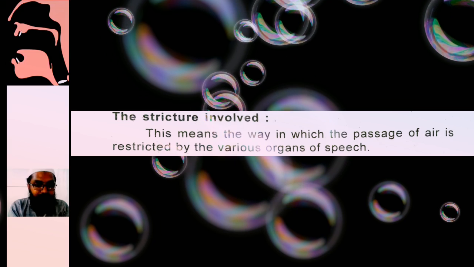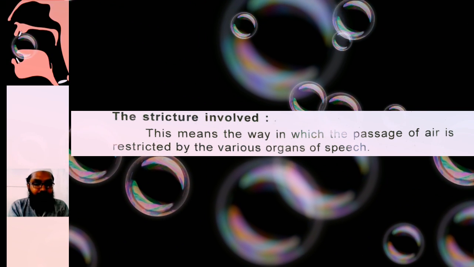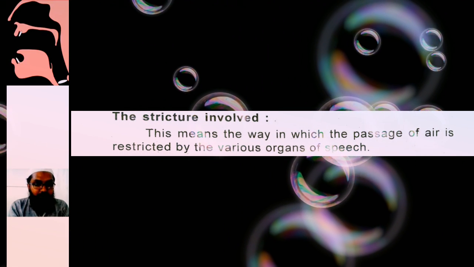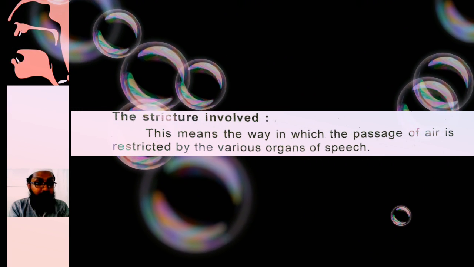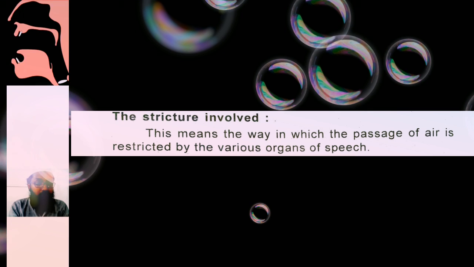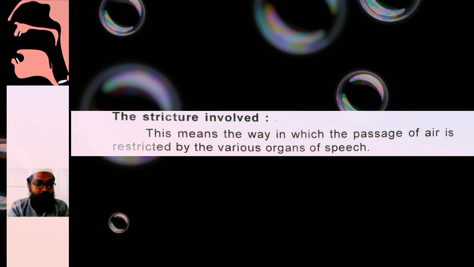Then we have stricture. Stricture means the way in which the passage of air is restricted by the various organs of speech. Then the classification of consonant sounds.